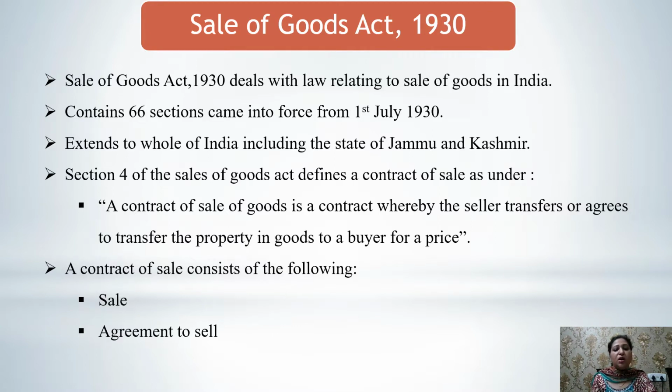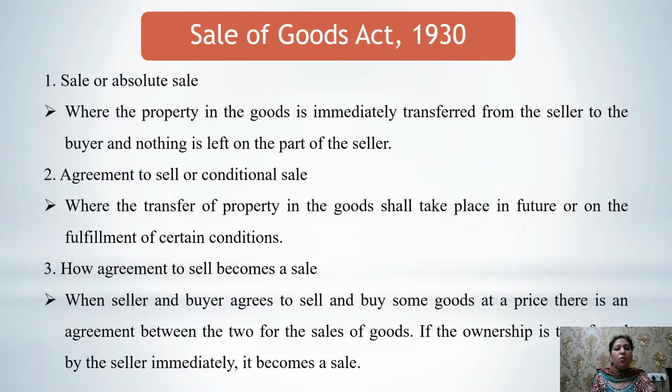When we make a contract of sale, it consists of a sale or an agreement to sell. Now, when we make this contract under the Sales of Goods Act 1930, there are a few concepts which we need to know before discussing its valid features. The first one is, what is the meaning of sale or absolute sale?